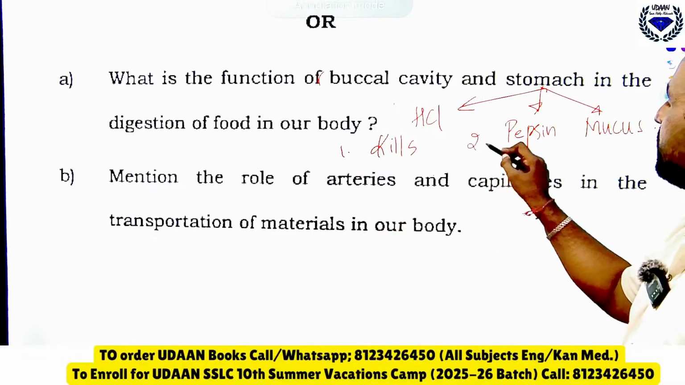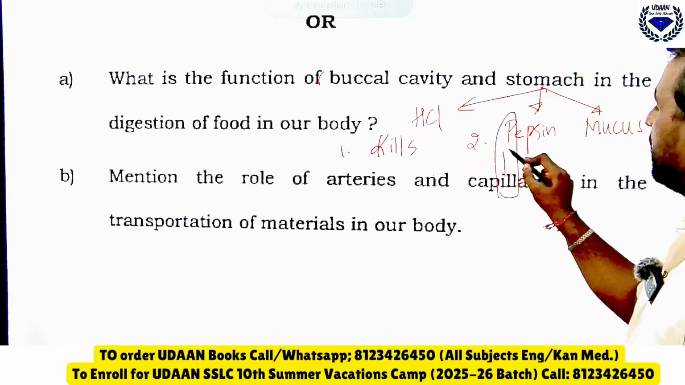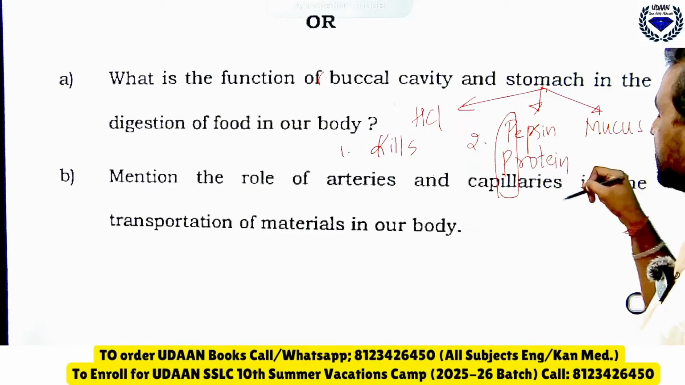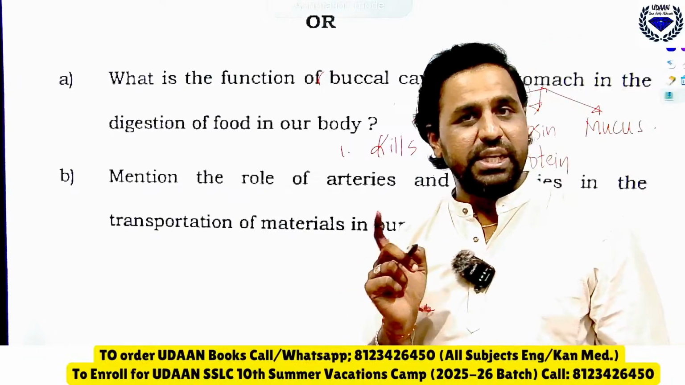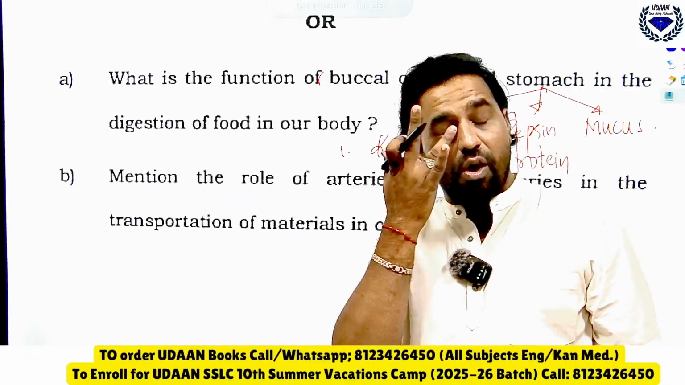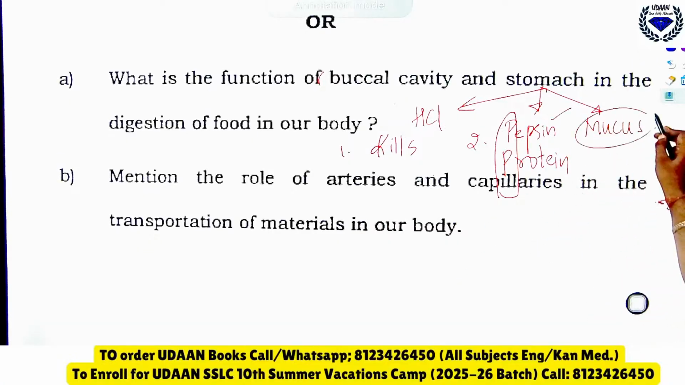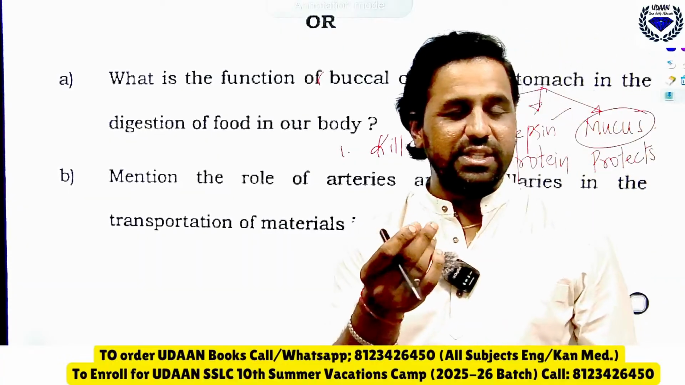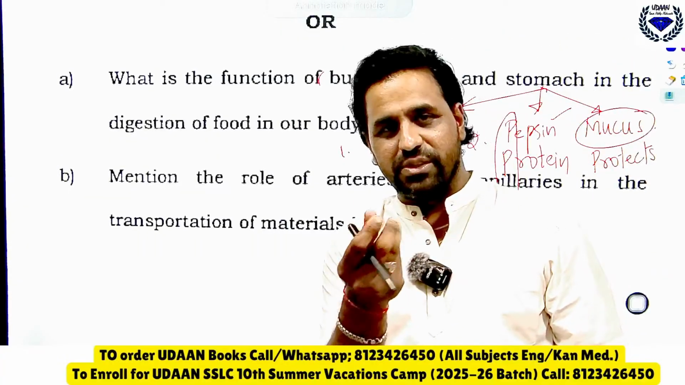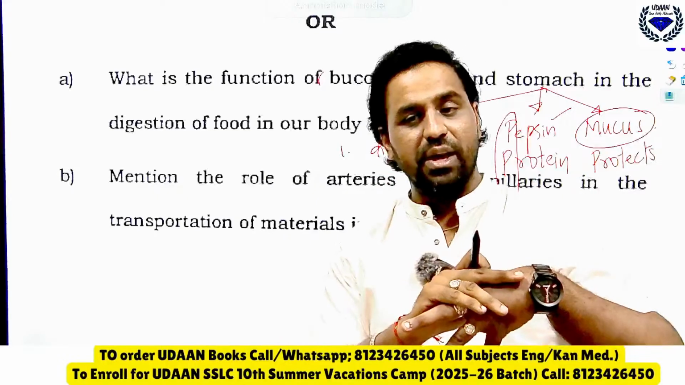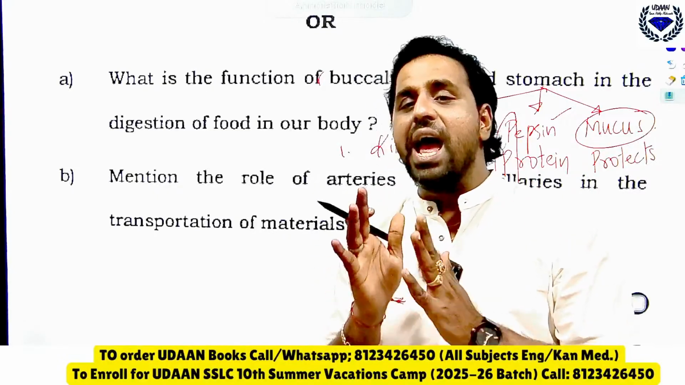Then second is pepsin. P for pepsin. Remember, pepsin is a protein digesting enzyme, and all the proteins present in the non-veg will be digested in the stomach only. We should thank pepsin. And mucus, what does the mucus do? Mucus is very liquid, on the surface of the inner lining of the stomach. It protects the stomach from acid action.